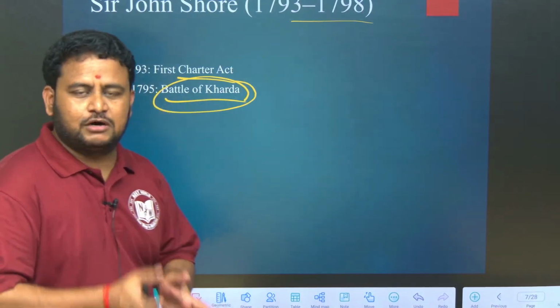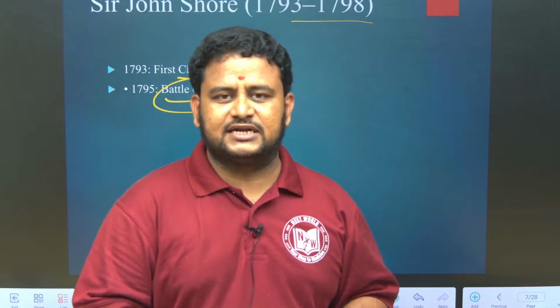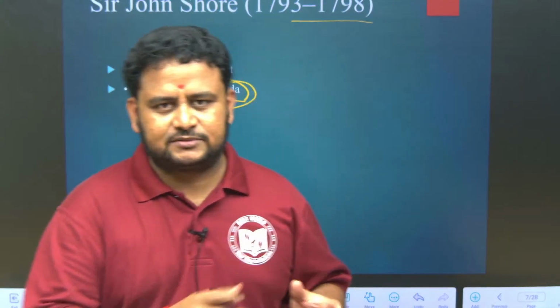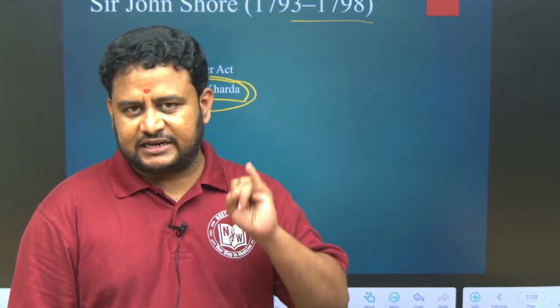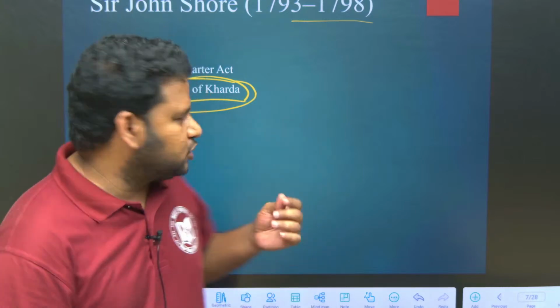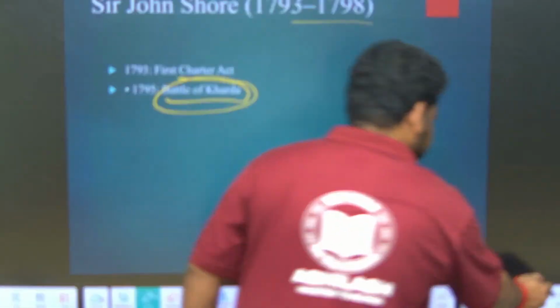There are various governors-general, viceroys and governors, but only some are very important for us. Others you just have to glance through. Warren Hastings is important, Robert Clive is important, Lord Cornwallis is important, and John Shore to some extent. Remember the Battle of Kharda under John Shore. Nothing much is there here.